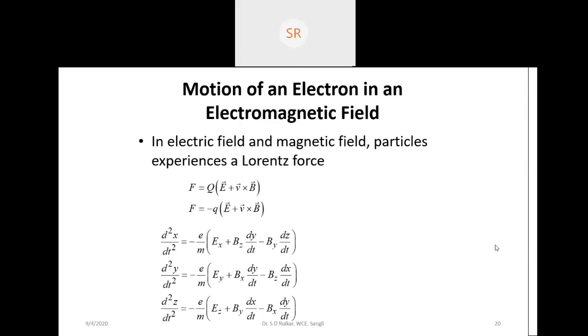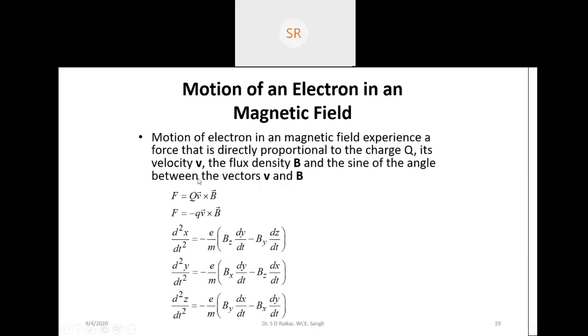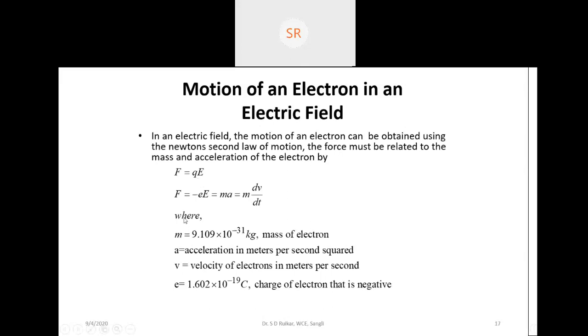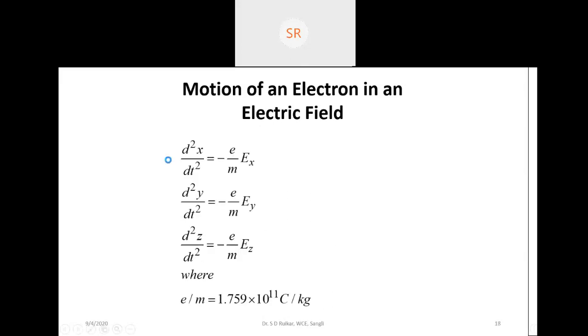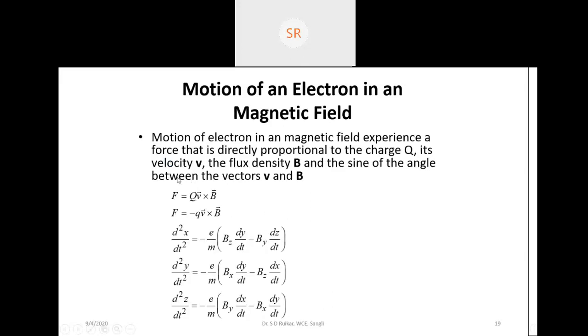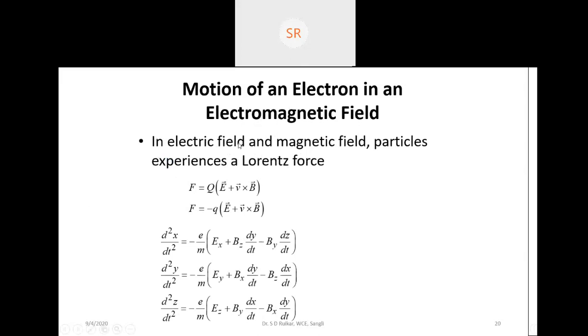Next, we consider the motion of an electron in an electromagnetic field. Earlier we have seen the motion of an electron in an electric field, and the motion of an electron in a magnetic field. Now if we combine both, these are the combined equations, so we get the electric field and the magnetic field together.